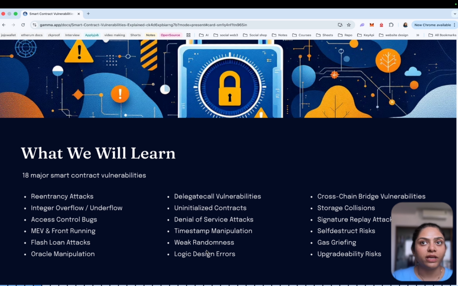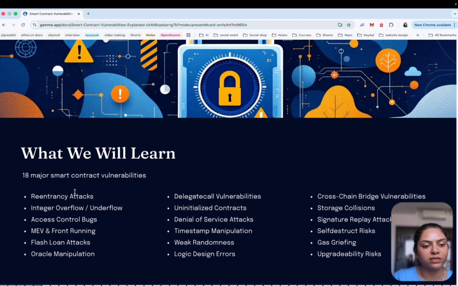And in this video, we are going to break down the 18 major smart contract vulnerabilities that every Web3 developer should know and understand. We will look at how each vulnerability works, how attackers exploit it, the real hacks where it happened, and how developers protect their systems against this risk. There are 18 major smart contract vulnerabilities.